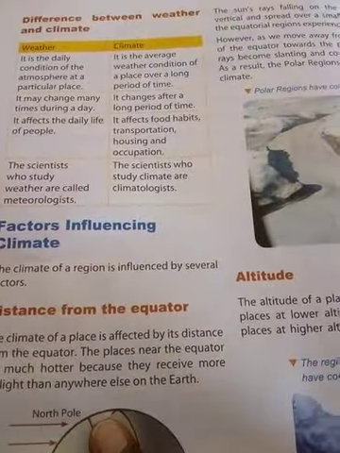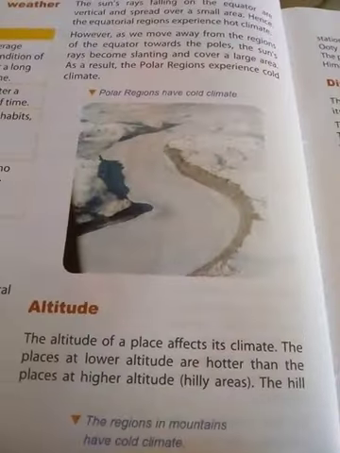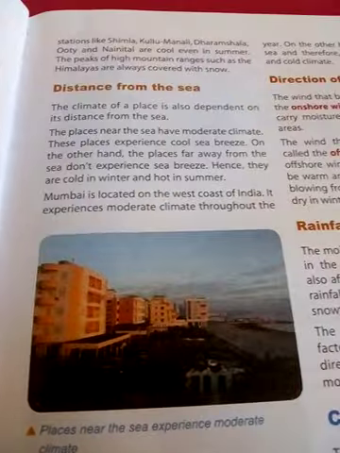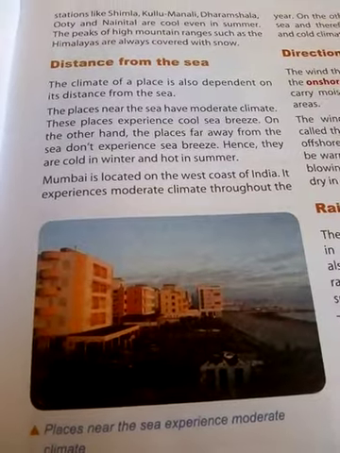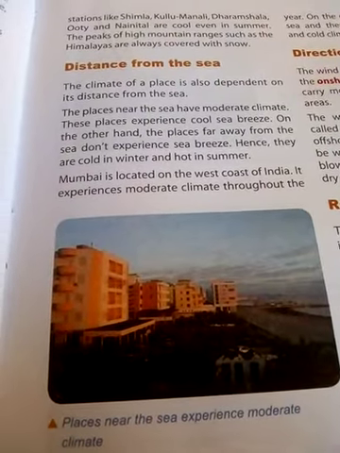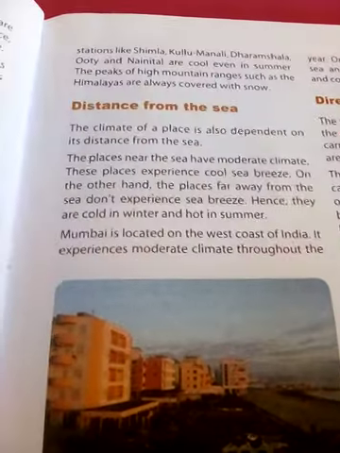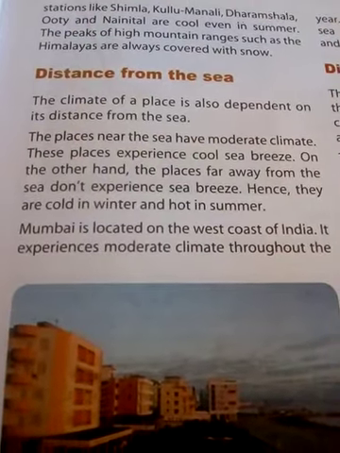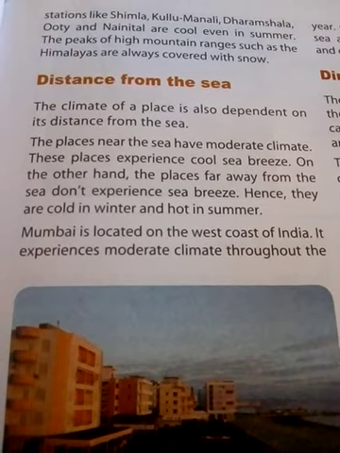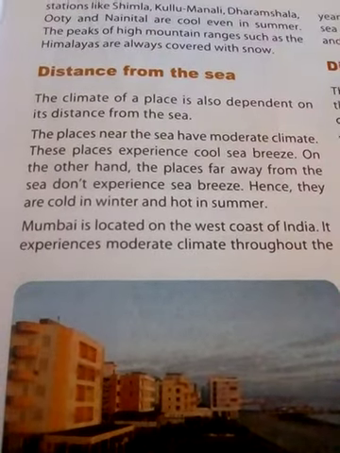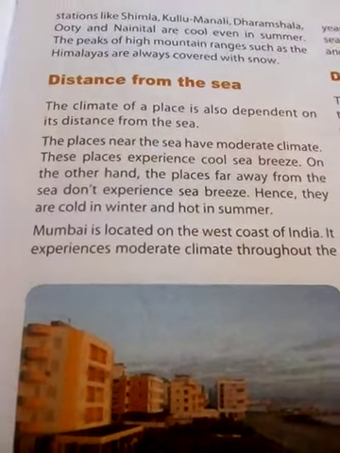One is the distance from the equator and the other is the altitude. Now children, we are going to see the third influence on the climate: distance from the sea. The climate of a place is also dependent on its distance from the sea.